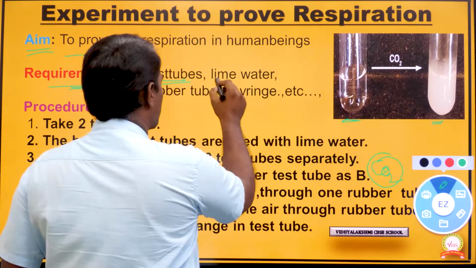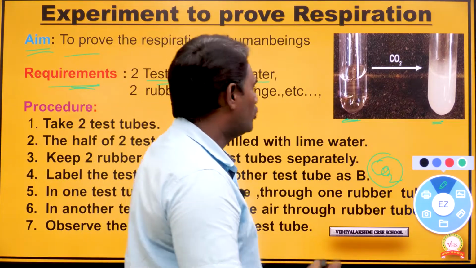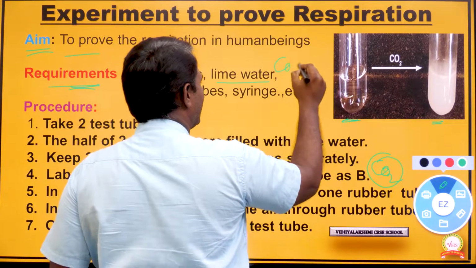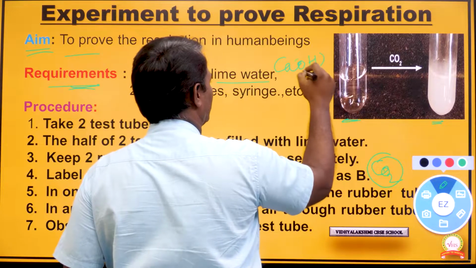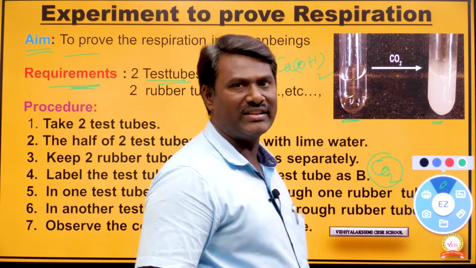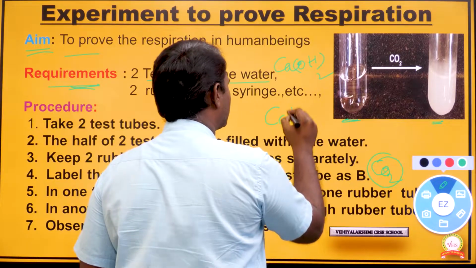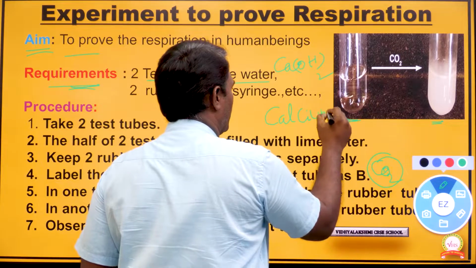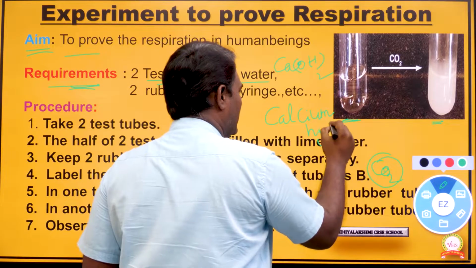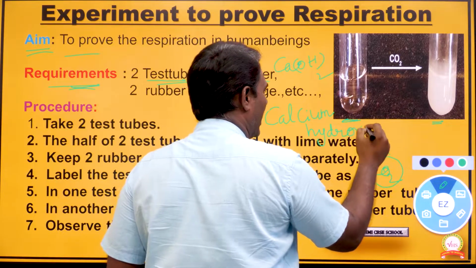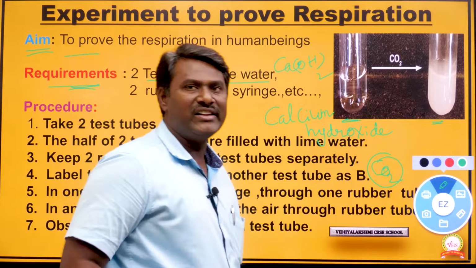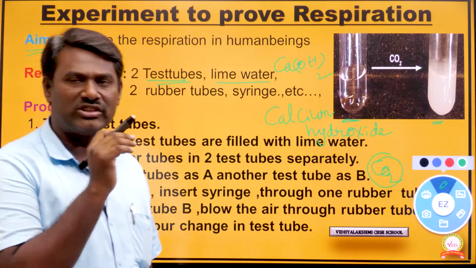Next, we need to take lime water. The formula of lime water is Ca(OH)2, which is called calcium hydroxide.